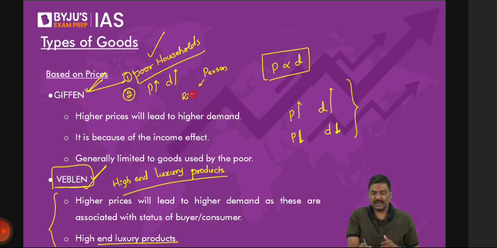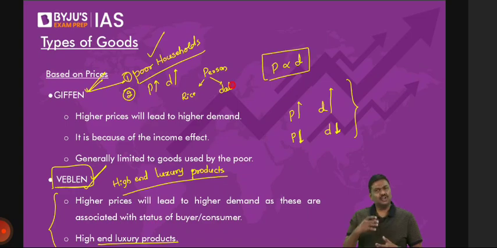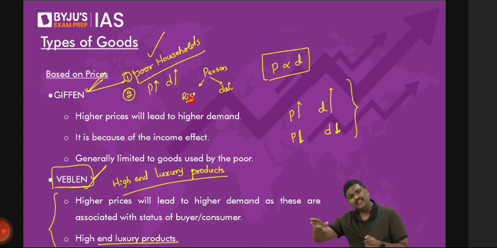The person is also purchasing dal. Now, because the person is very poor, don't you think the kind of rice the person is actually purchasing is the lowest quality in the market? Is the logic okay? Because the person is very poor already, the kind of rice that he or she is able to purchase is already a very inferior product, of very poor quality. Now, let's say hypothetically, the price of rice goes up.